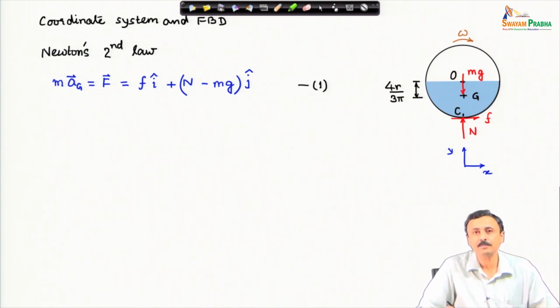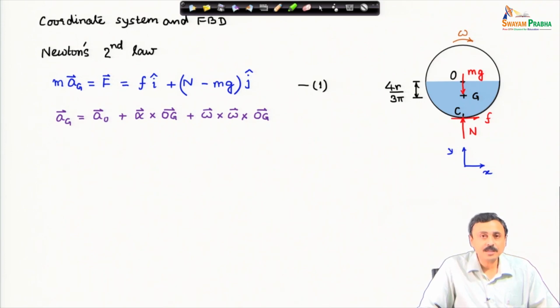I have drawn the free body diagram on which I have shown the forces that are acting, the weight, the friction force, and the normal reaction from the ground. Now, what is acceleration of center of mass? This I have to find out. I can conveniently write acceleration of center of mass in terms of acceleration of the center of the disc, A_O. You can of course write in terms of point C as well. We have discussed this in kinematics. What is the acceleration of point C?